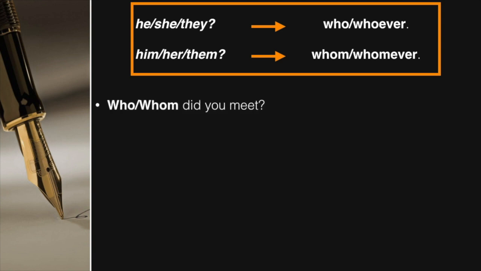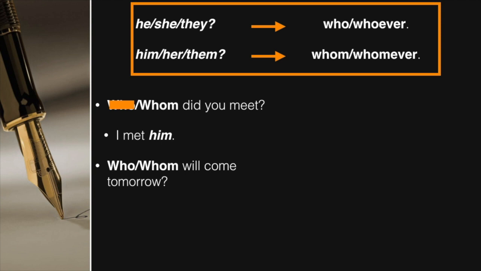So the first example is, who or whom did you meet? You can try rewriting it. But here is my answer. I would say, I met him. So if we use him, shall we use who or whom? If you guessed whom, you are right. Whom did you meet?